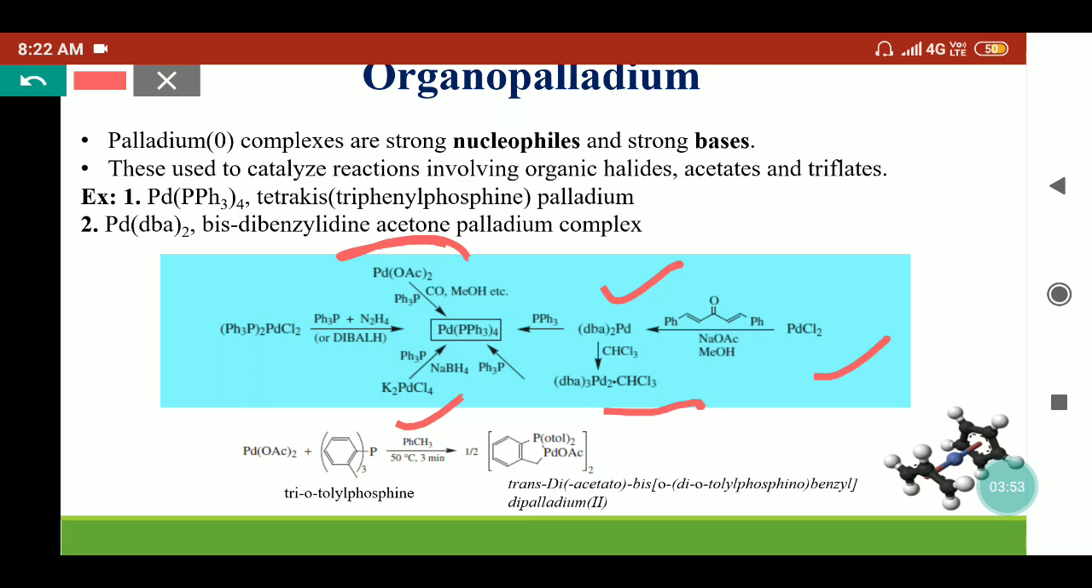Heck coupling is a famous reaction for organopalladium compounds, and there they have used palladium acetate with tri-ortho-tolylphosphine as an initial precursor to synthesize a palladium cyclometalated complex. So we can synthesize the organopalladium complexes via different reactions. These synthesized organopalladium complexes are useful in organic synthesis.